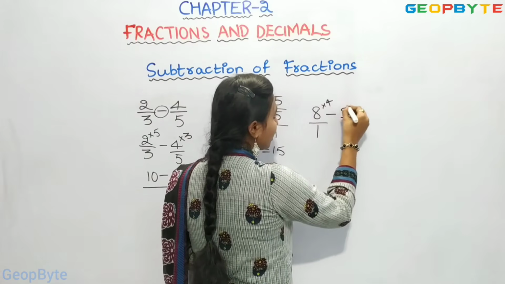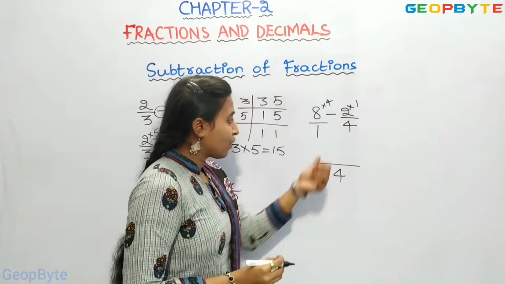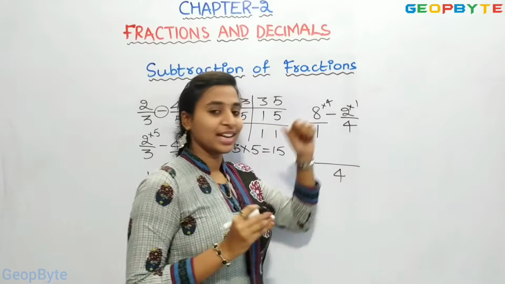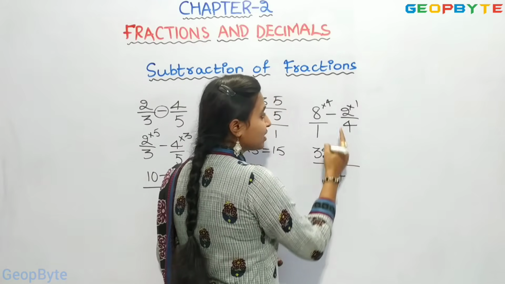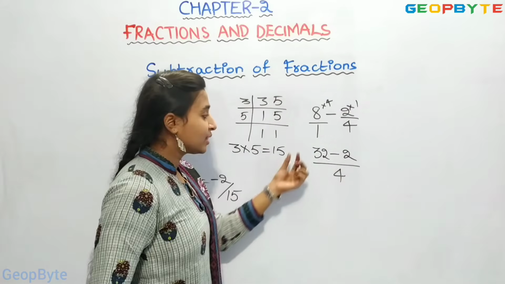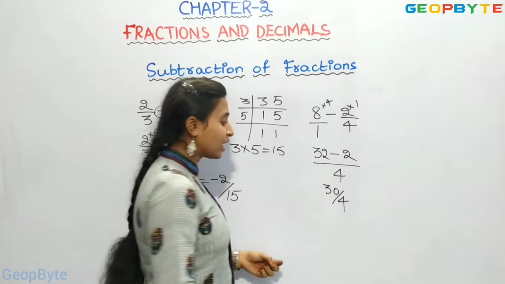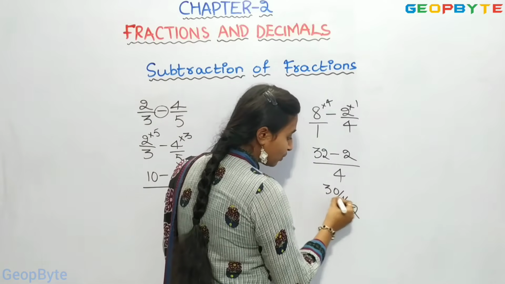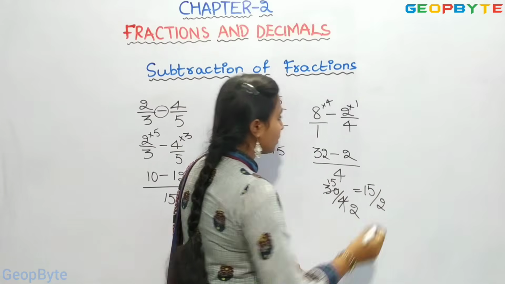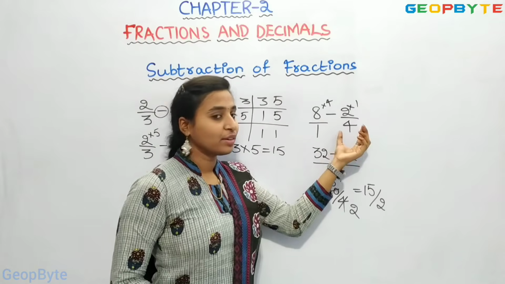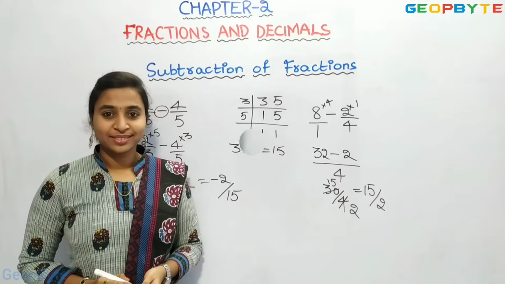We multiply 4 here and 1 here. 8 4s are 32 minus 2 1s are 2. 32 minus 2 is 30 by 4. We can solve this further: 2 2s are 4, 2 15s are 30. So we got 15 by 2. So we can solve a whole number and a fraction like this, and two fractions like this, in subtraction.